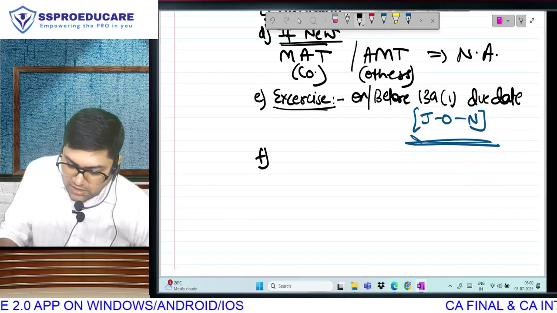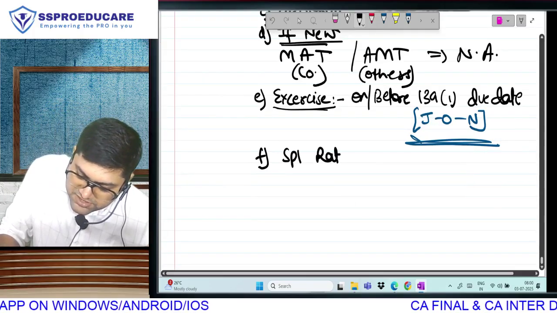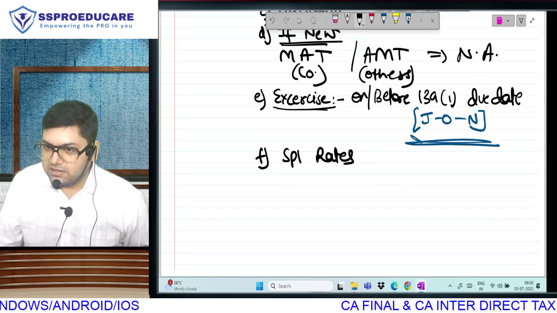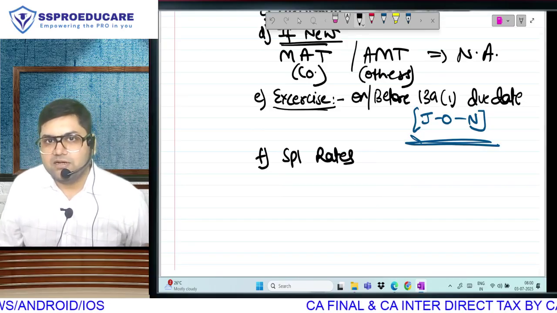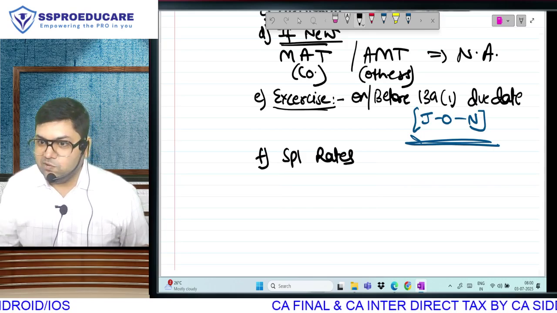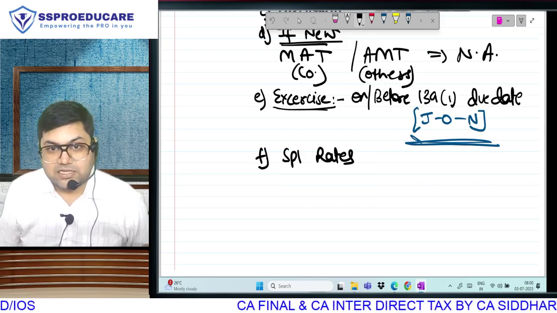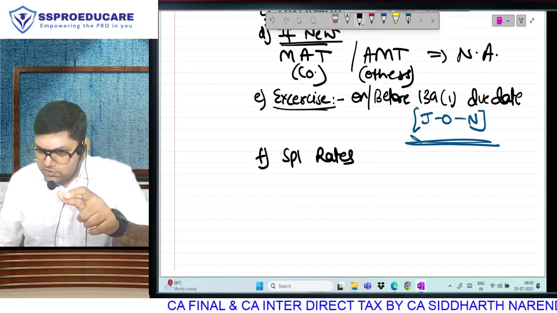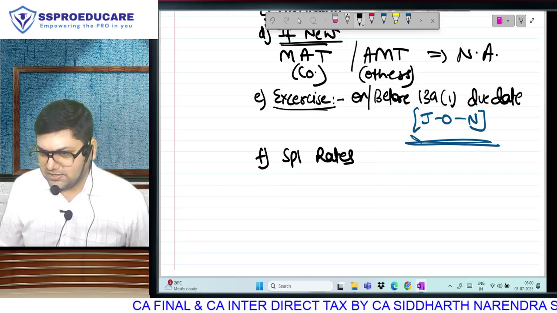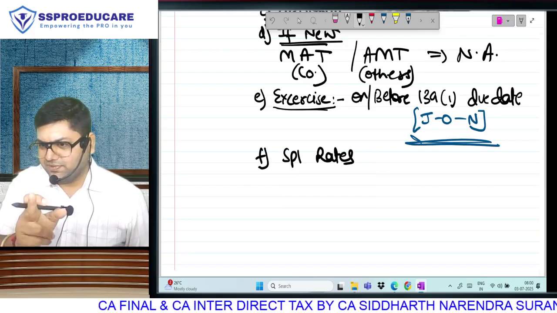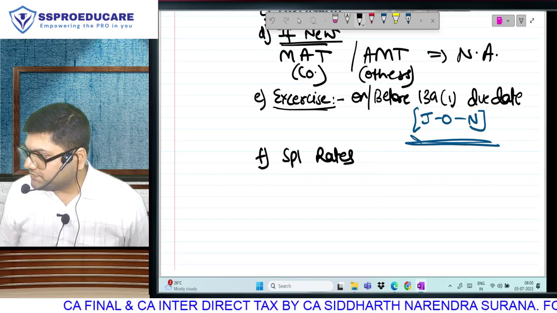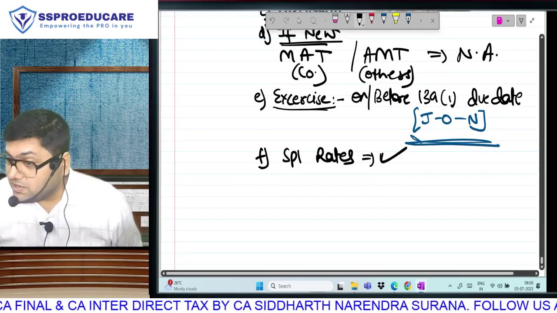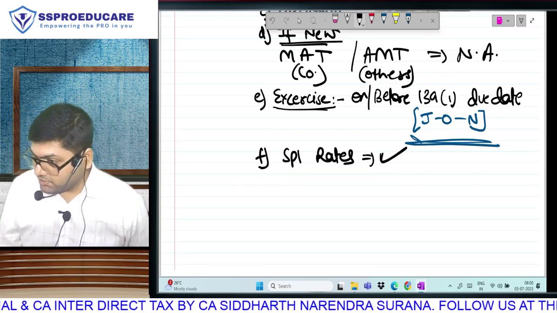Clear? Last point. If there is any income which is taxable at special rate, short-term capital gain stock market 111A, long-term capital gain stock market 112A, long-term capital gain regular 112, casual winnings 115BB were covered in Inter, and lots more coming up for you as far as Final is concerned. As we already checked, volume 1 के अंदर 5th chapter is special rates of tax. Special rates will continue to apply even in new taxation regime. This is very important piece of data.